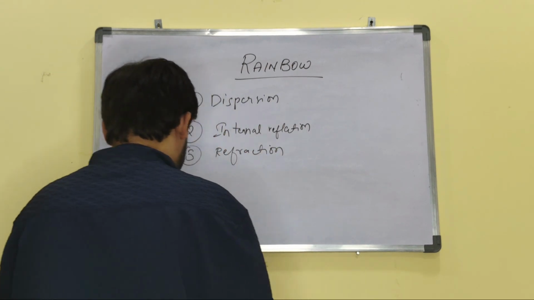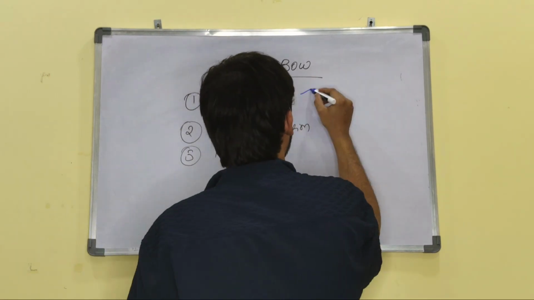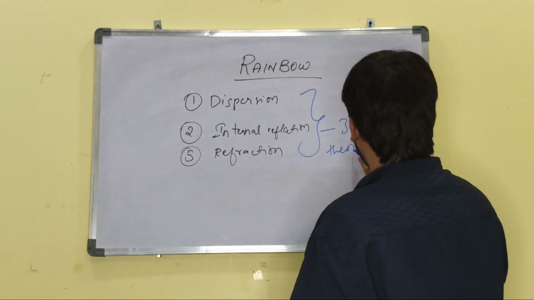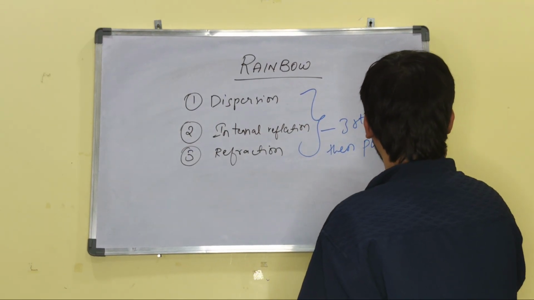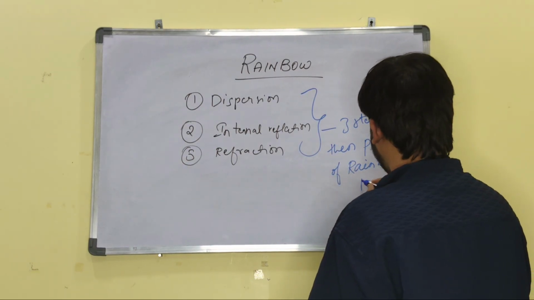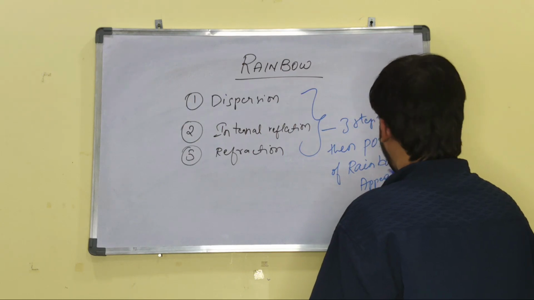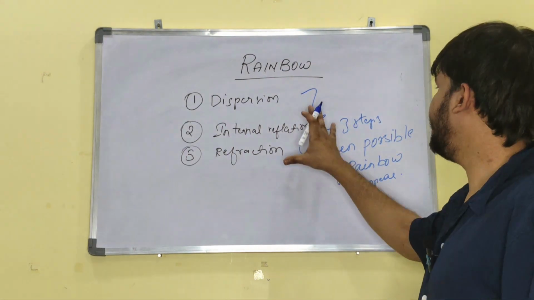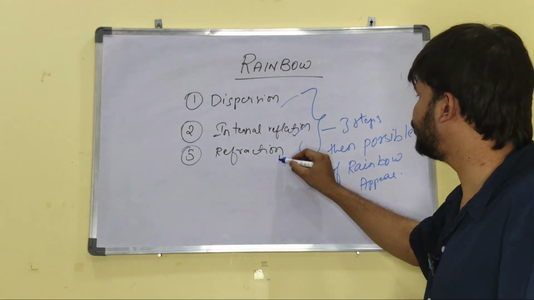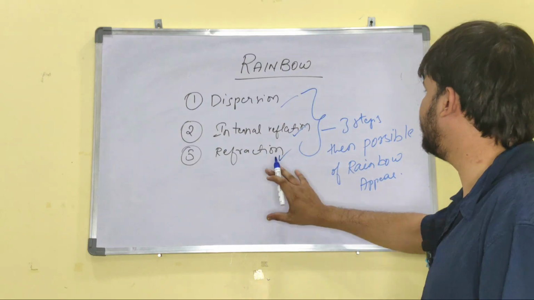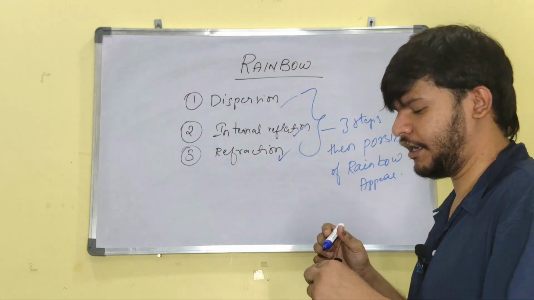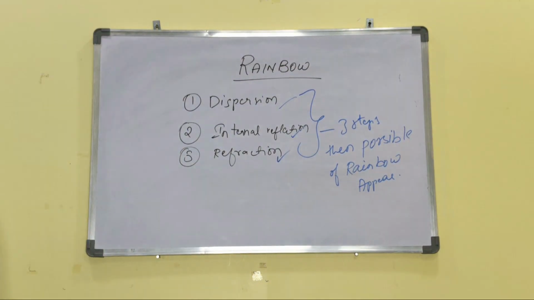ये तीन steps, when it completes these three steps, there is a possibility of a rainbow appearing. एग्जाम में पूछ सकता है, what are the three possible steps to appear rainbow? Dispersion, internal reflection, refraction. When these three steps, if a light completes, then the rainbow will be appearing. How it will, let's discuss.